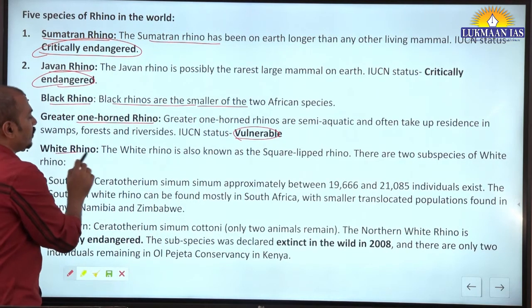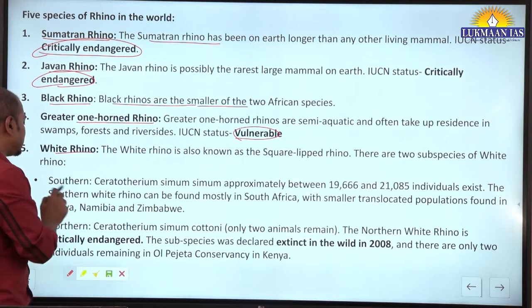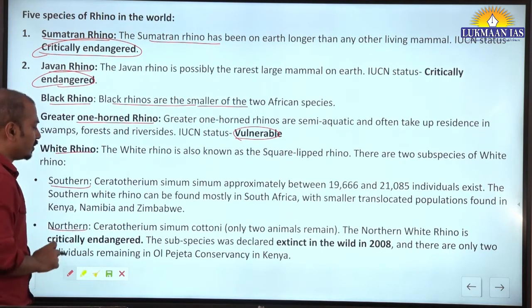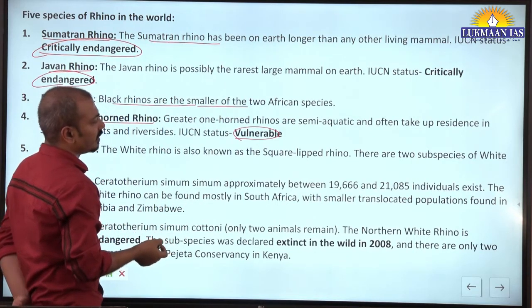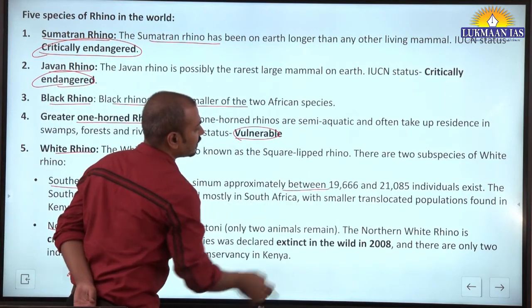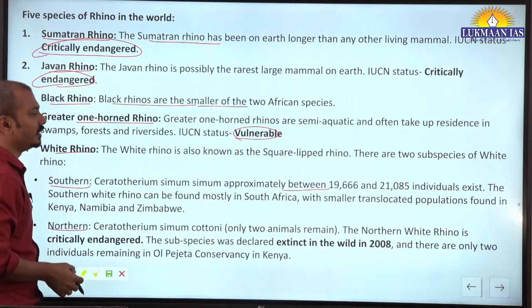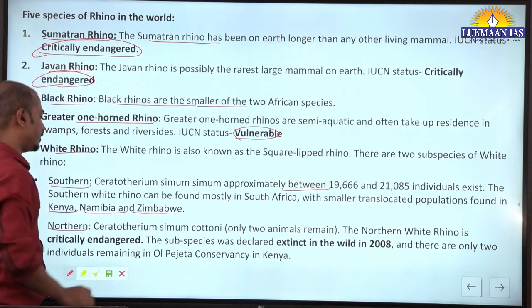Then the white rhino has 2 subspecies, southern and northern. For the southern, approximately 19,000 to 20,000 individuals exist, in Kenya, Namibia, Zimbabwe.